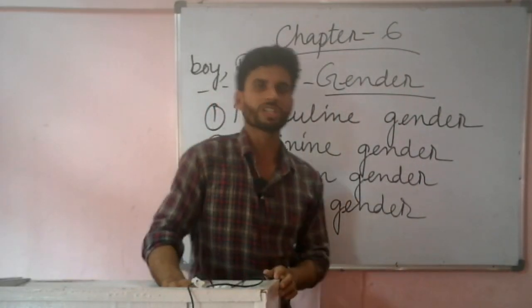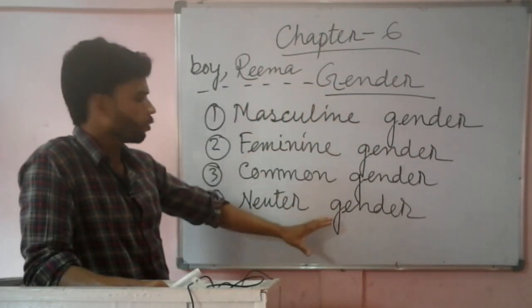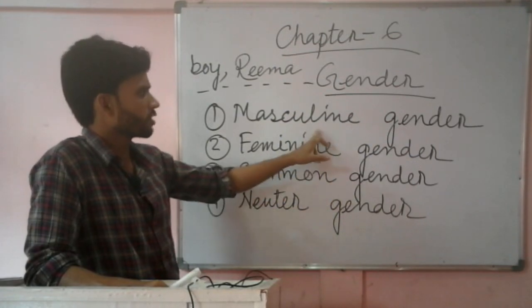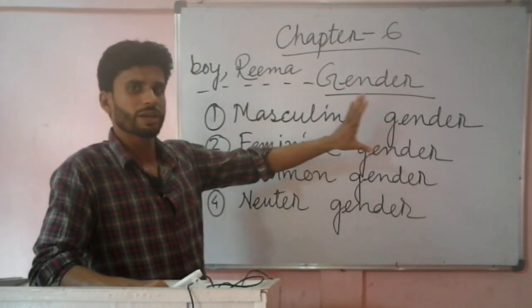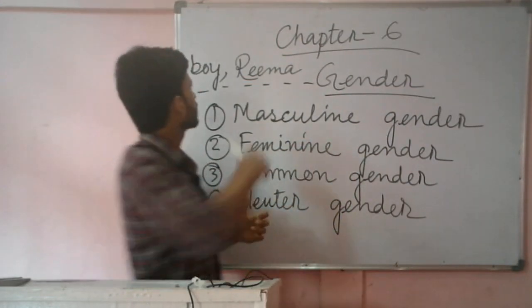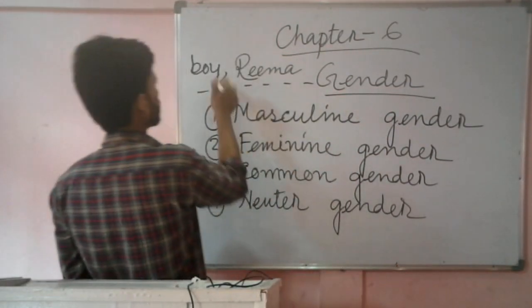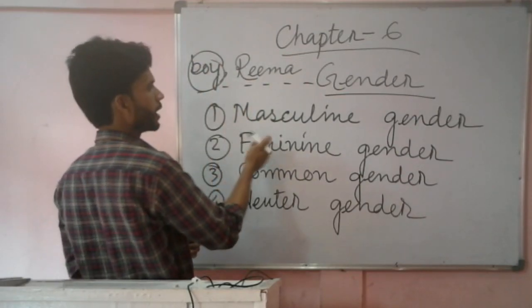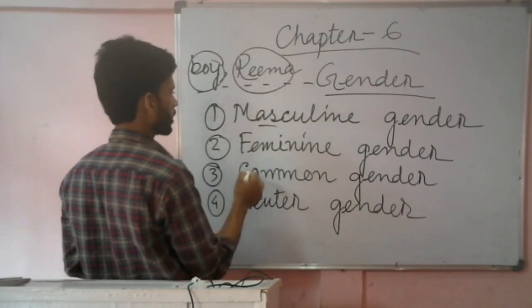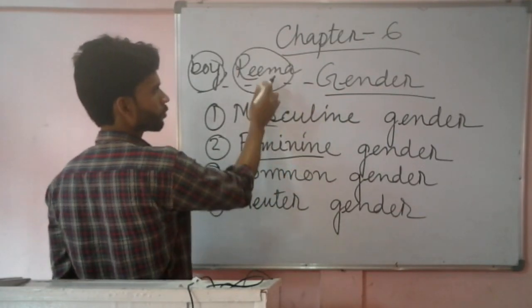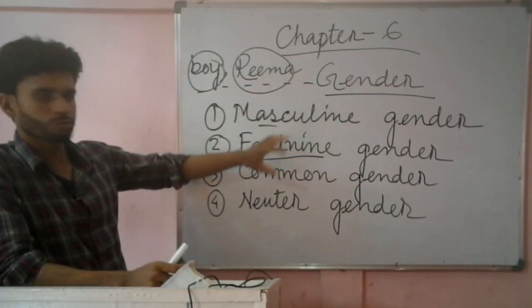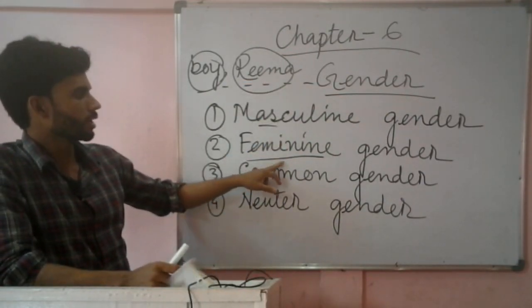So these are the 4 genders. First one is masculine, which refers to a male. Any naming word which refers to a male, like as I have written here, boy. It indicates a male. That means it is masculine gender. If I say Rima, then it is a feminine gender because it refers to a female.